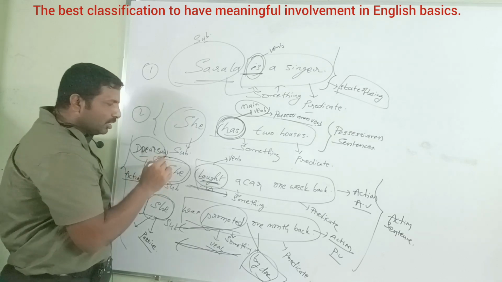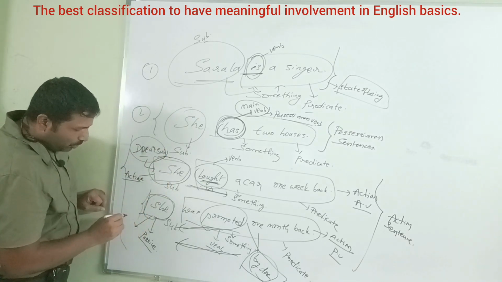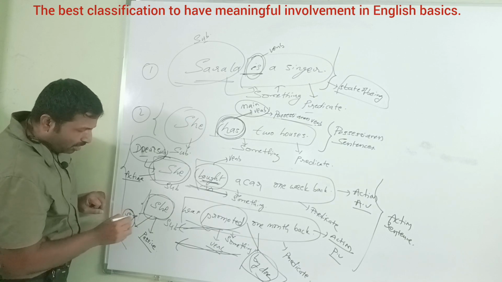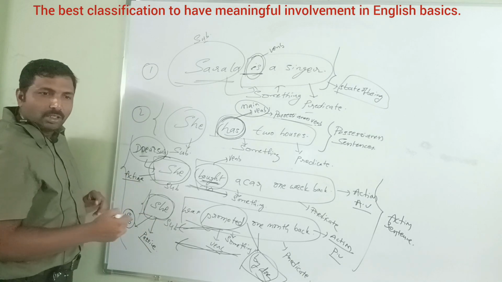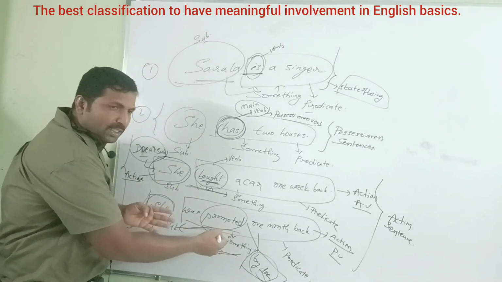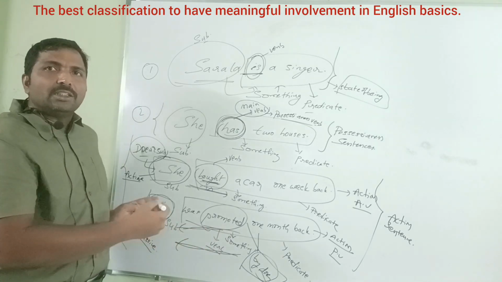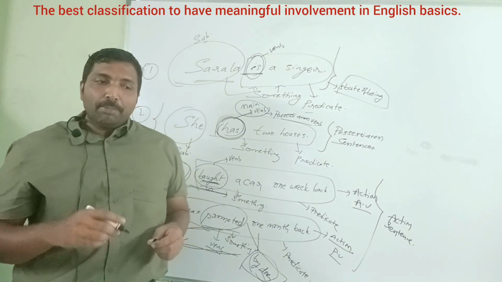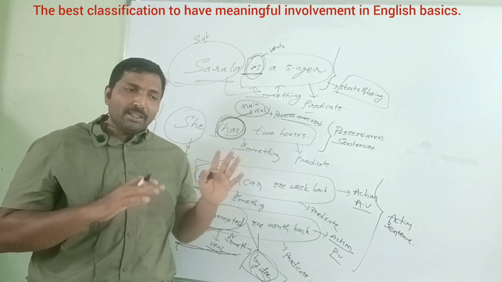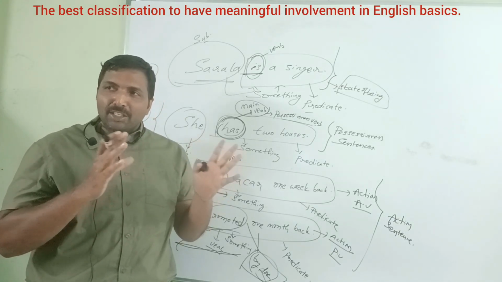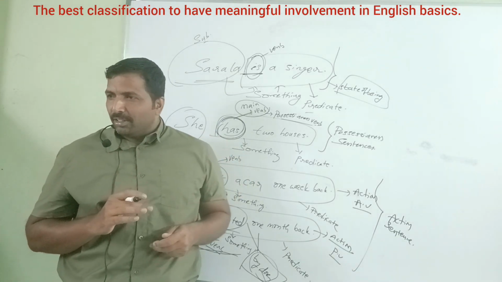In active voice, subject and doer are both the same. In passive voice, subject and doer are different. Doer is here, subject is here. Doer means who is doing the action. They were arrested yesterday by police. Doers are actually police there, but the subject, they, are actually passive. They did not arrest anybody. They were arrested yesterday. Are you getting my point?